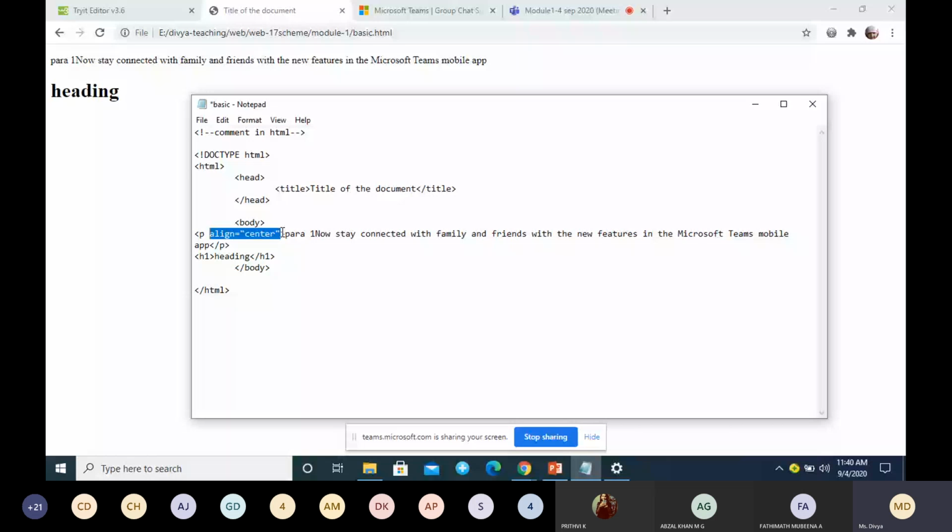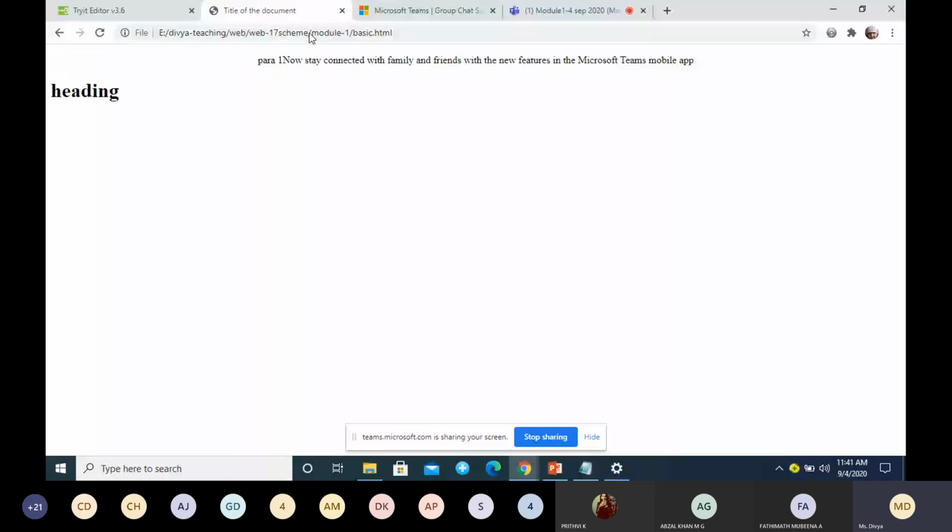The first thing is called the attribute name, and whatever you write inside double quotes is called the attribute value. Remember we are using an equal sign. This is very important. If you give a colon, it will not work. So make sure of the syntax of giving an attribute-value pair. Just see the difference. We are telling the paragraph to get displayed in the center.